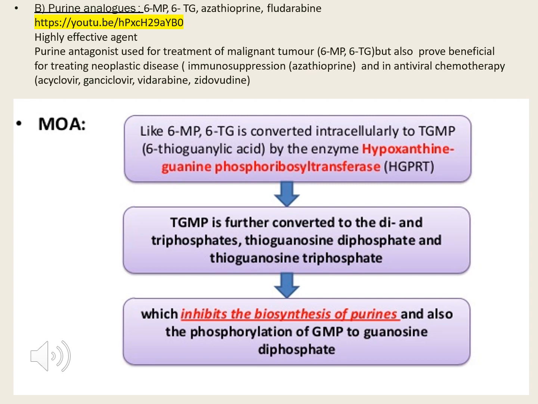After that, it gets converted to the di- and triphosphate, that is thioguanosine diphosphate and thioguanosine triphosphate. After the conversion, they prevent the synthesis of purines. As I told previously, if purines are not there, the cancerous cell's DNA can't be synthesized properly. So here our drugs finally inhibit the synthesis of purines, and also help in the phosphorylation of GMP to guanosine diphosphate.